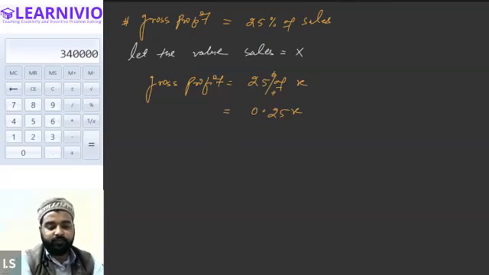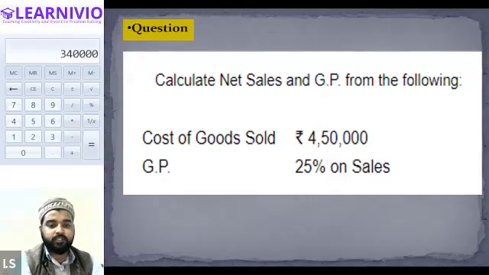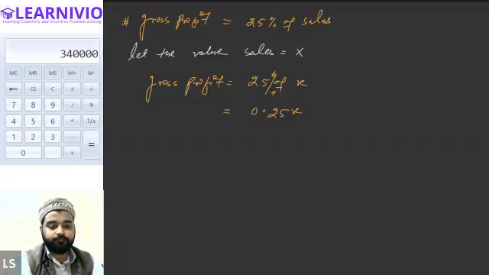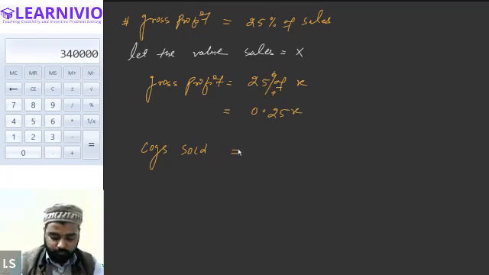Now, what we are required to find out in this question is net sales and the gross profit. So, all right, let's apply the formula of the cost of goods sold. How will cost of goods sold be calculated?